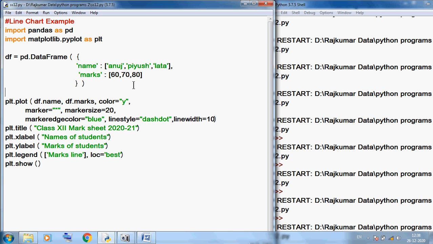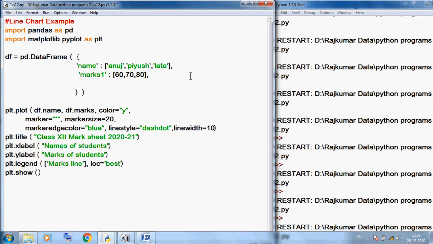Here I want to plot parallel subject marks. We can use marks 1, comma, and I want to add one more column, marks 2.